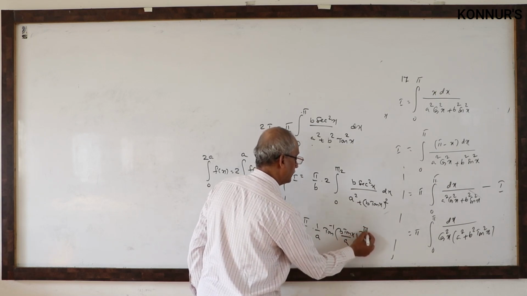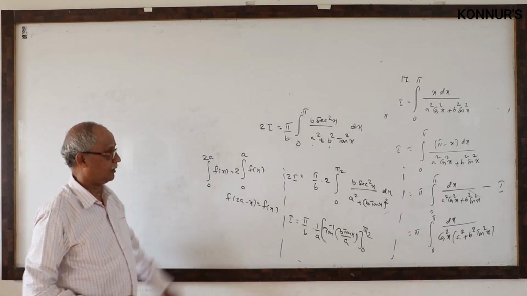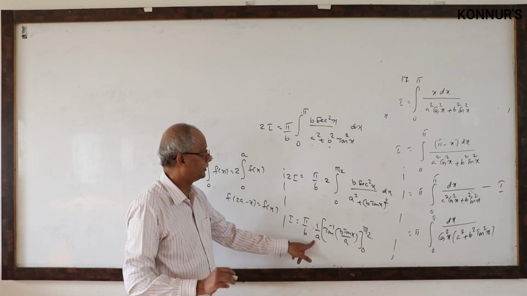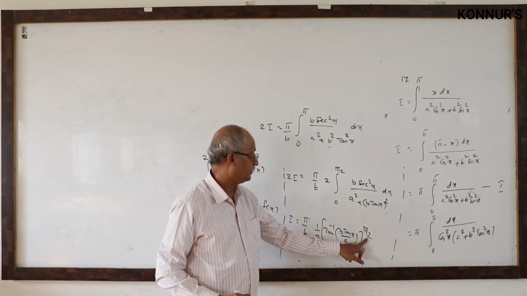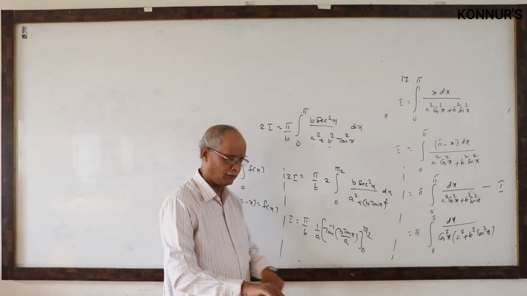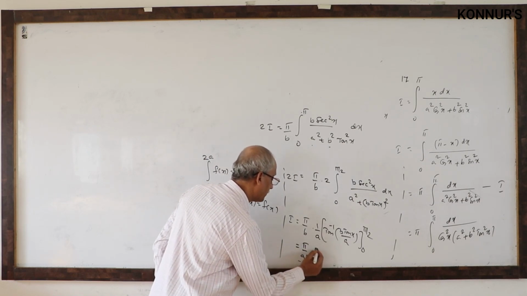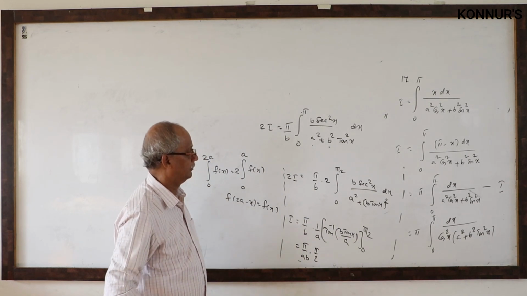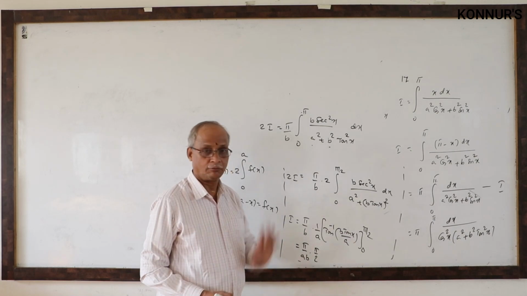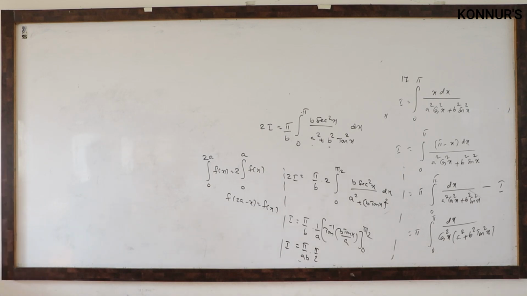Now we use this property to cancel. Pi by ab, upper limit 90, tan 90 is infinity, tan inverse of infinity is pi by 2. So pi by ab into pi by 2; lower limit tan 0 is 0, tan inverse 0 is 0, minus 0. So what is the final I value? We got pi square by 2ab.